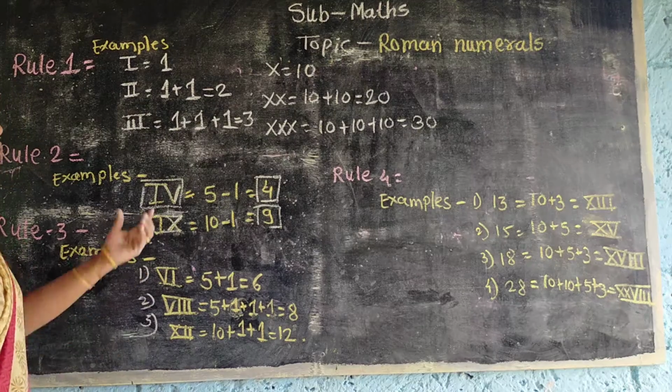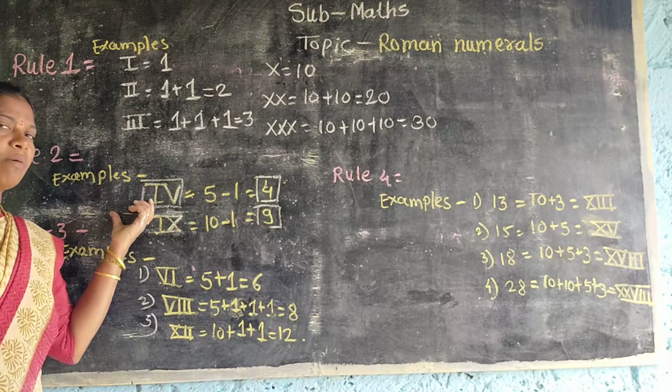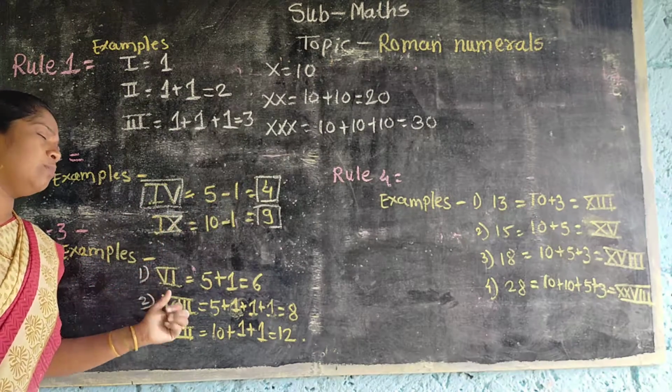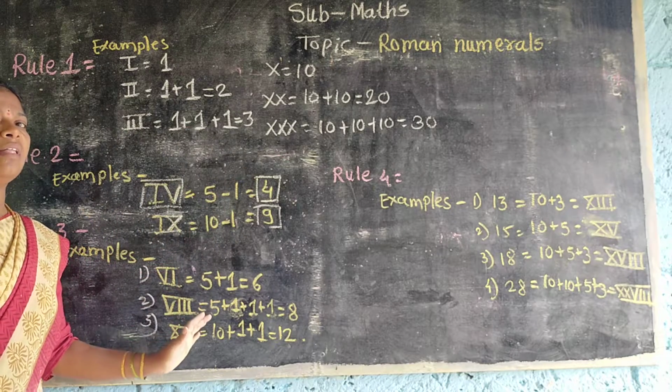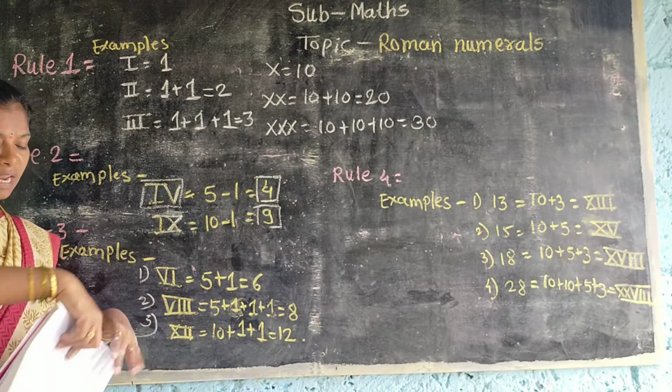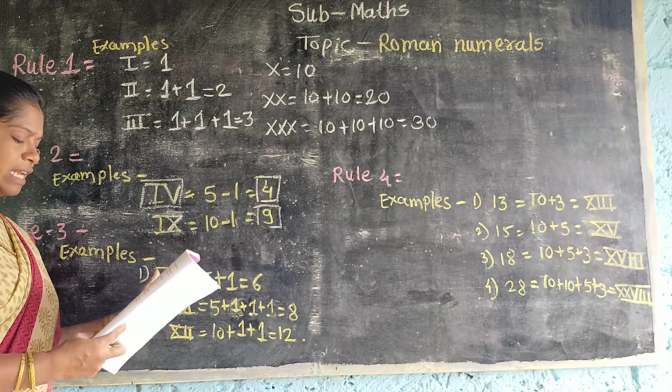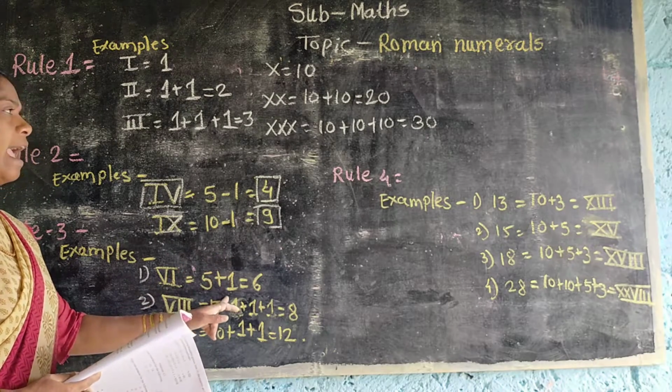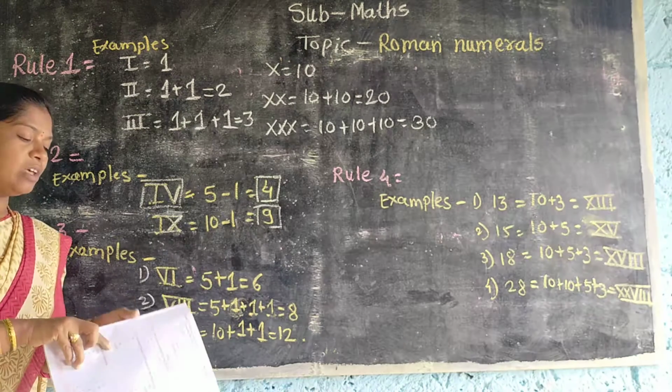Understood? When a smaller number comes on the left side of a numeral, we do the subtraction. When a number comes on the right side of a larger numeral, that means addition. Understood?